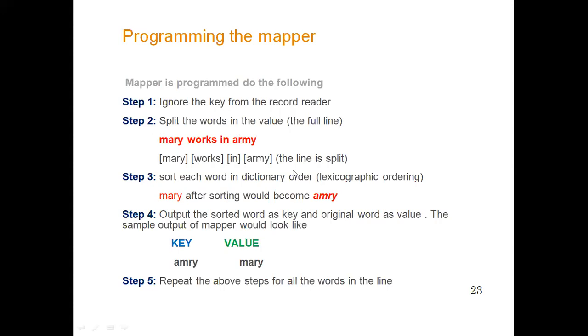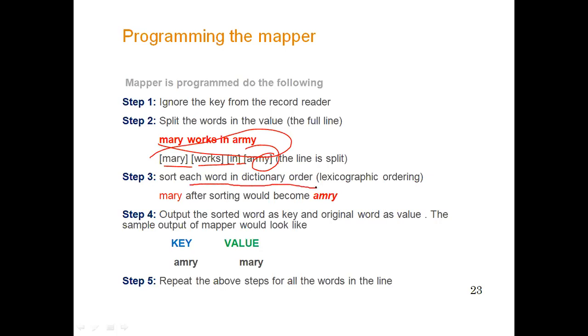It means tokenization. Step 2 is tokenization: divide the problem into tokens. So we have created these tokens: Mary, worked, in, army. We have created 4 tokens out of this line. The third step says sort each word in dictionary order.